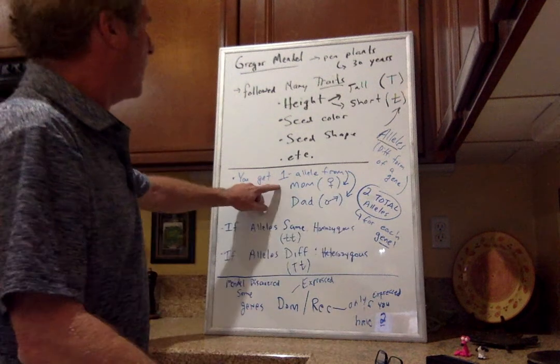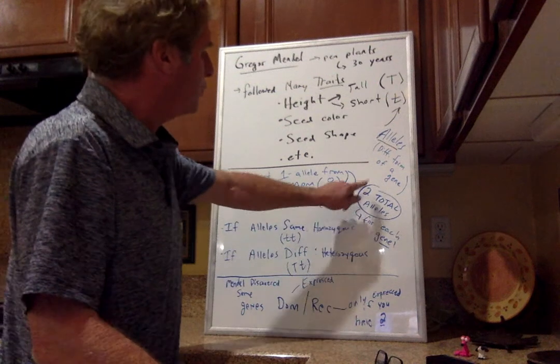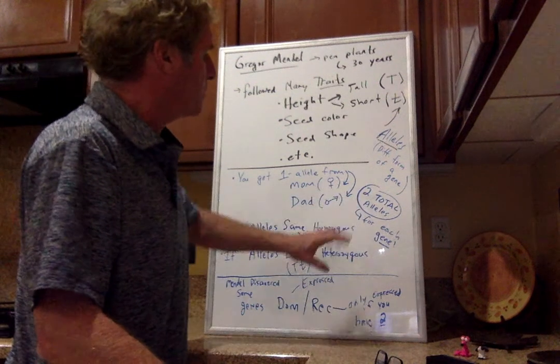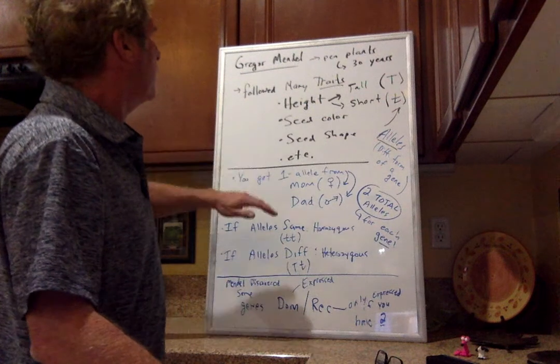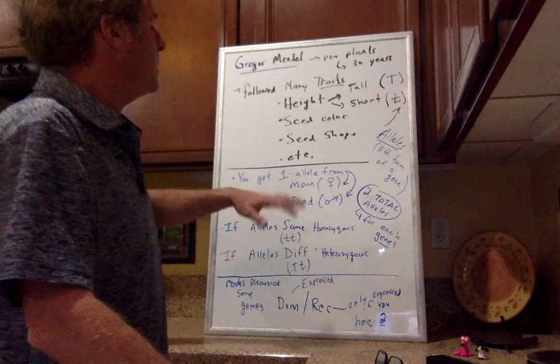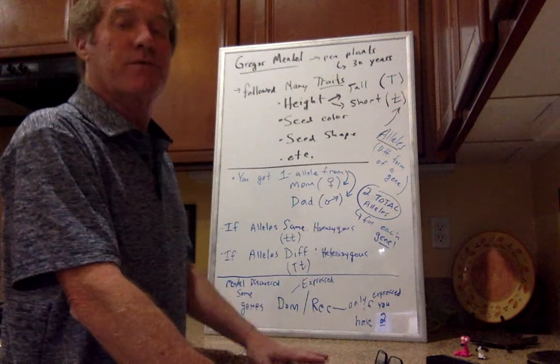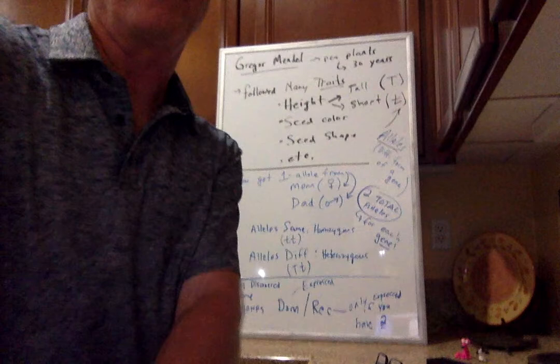So you get one allele from dad and one allele from mom, for a total of two alleles for each gene. So you get two alleles for height, two alleles for seed color, two alleles for seed shape, etc. And in human beings, we think there are as many as 15,000 different genes and therefore 15,000 different alleles.